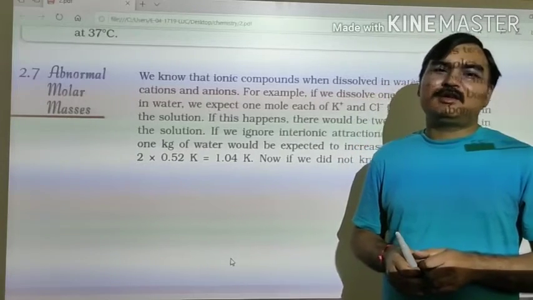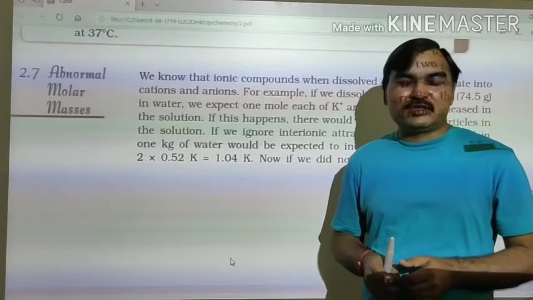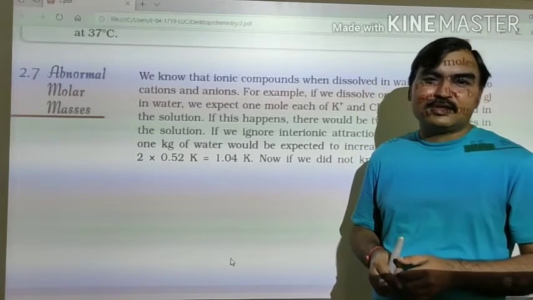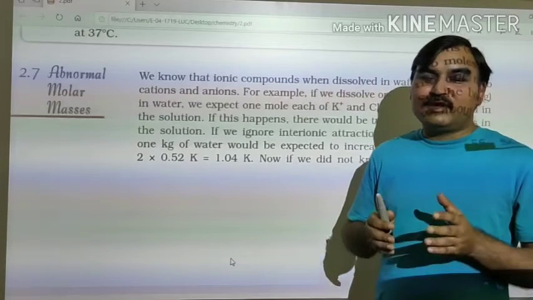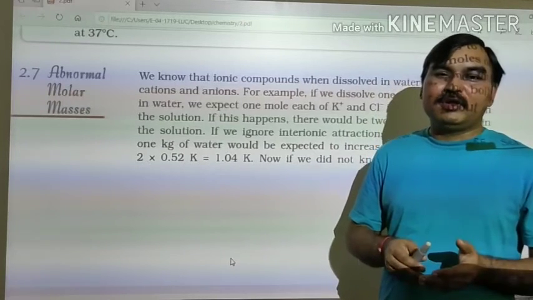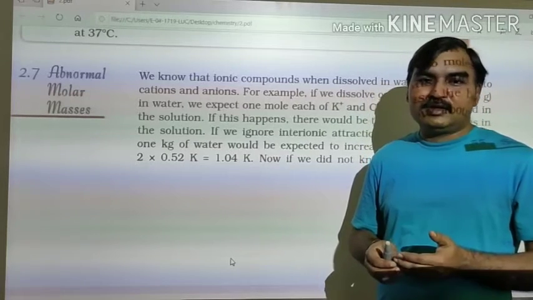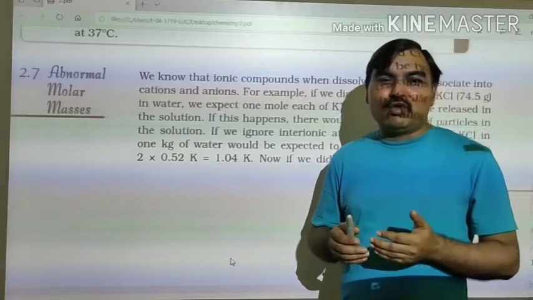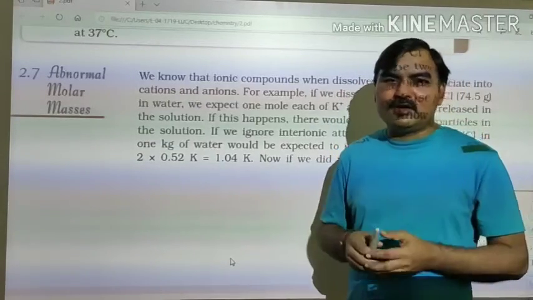But suppose that solute is an electrolyte, it undergoes dissociation or association, then what will happen? Then the observed value of colligative property will be different from the expected or theoretical value of the colligative property, which we calculate by the formula given earlier.